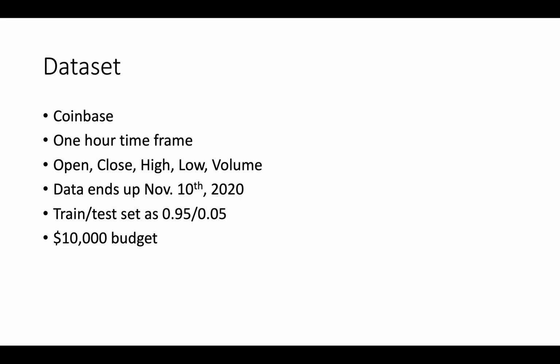So we use the first 95% of the data to train a model and then test it on the last 5% of the data, the most recent data. So the time period is about 2 months. And we also set the budget as 10,000 US dollars, the total epochs were 200, and we set the learning rate to 1e-5.